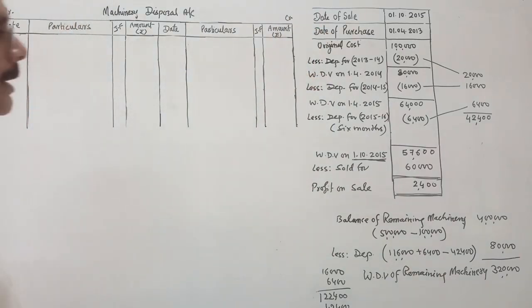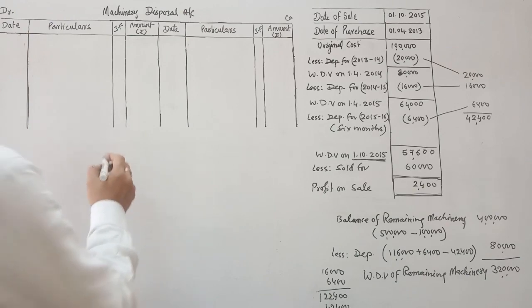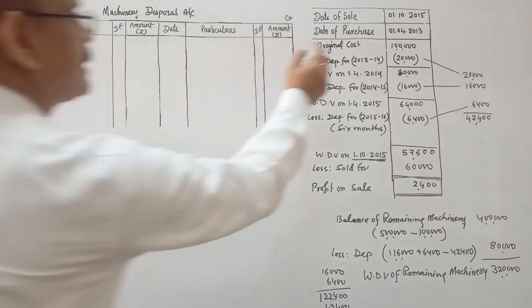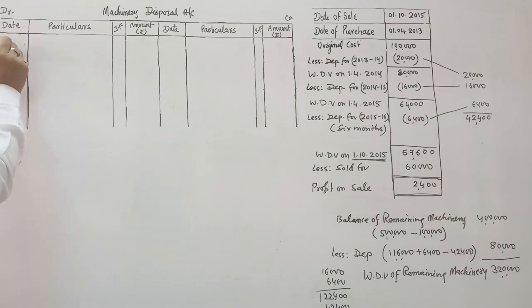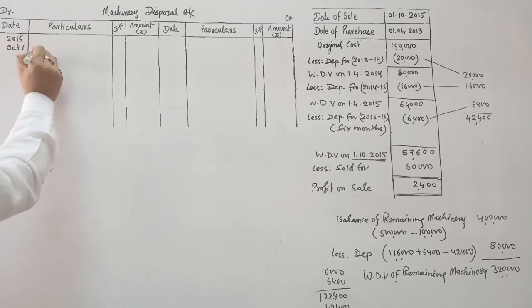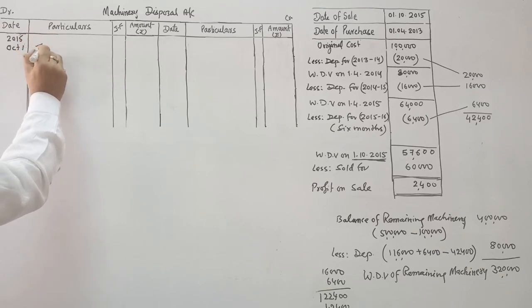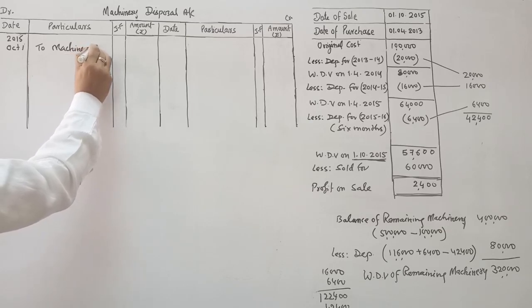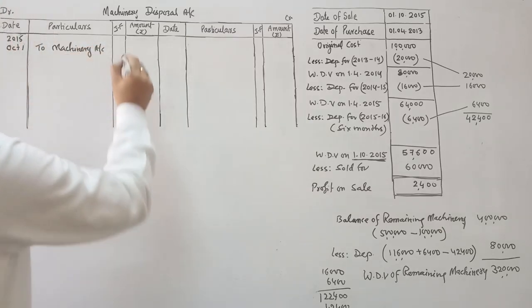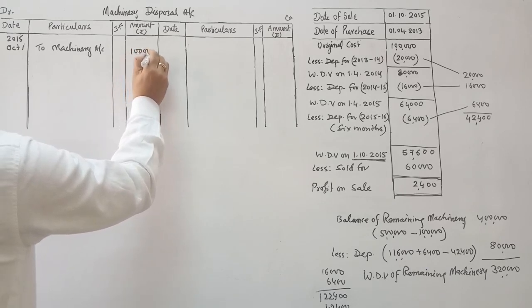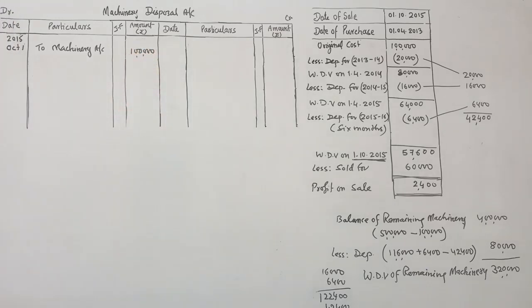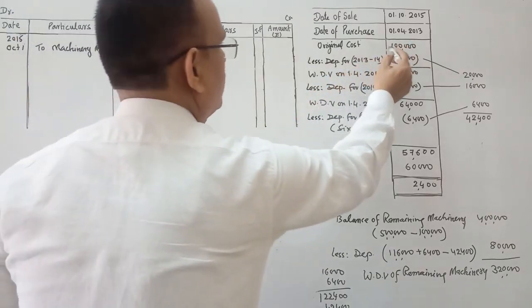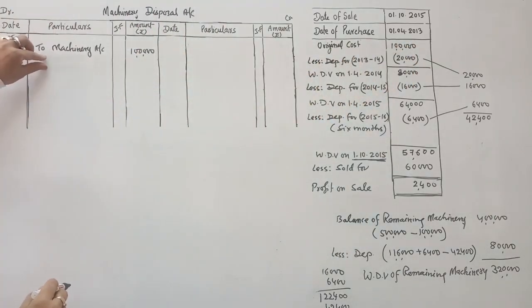On which date is the machinery disposed of? 2015 October 1st, to machinery account, 1 lakh. This will be transferred to machinery disposal account.